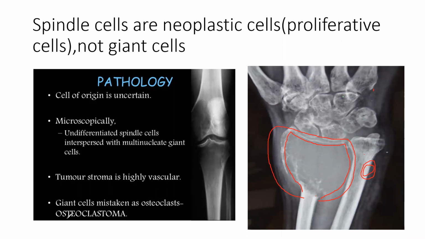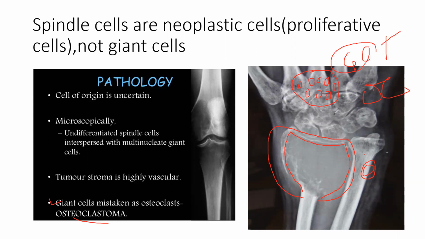Okay, now giant cells, osteoclastoma, all this you remember. This is one thing you should remember: giant cells are not the neoplastic cells. So the name is giant cell tumor or osteoclastoma, but giant cells are not the cells which cause neoplasm. If you understand in pathology, there are many things which have giant cells. In tuberculosis or something, there are multinucleated giant cells. So giant cells are never